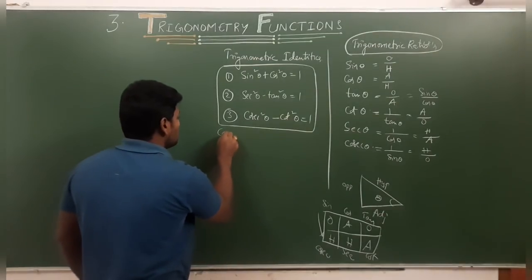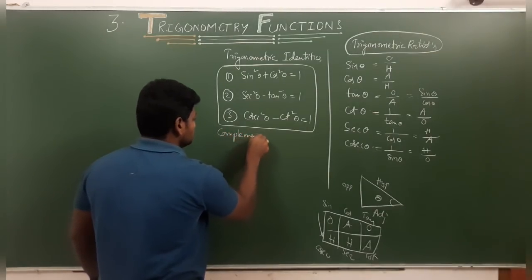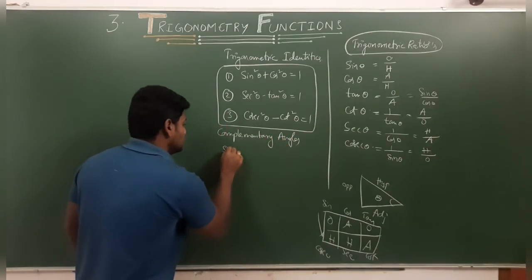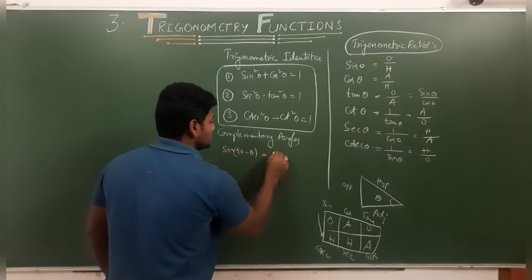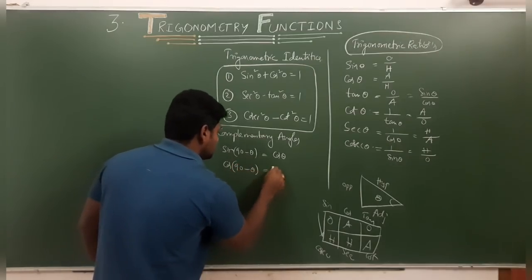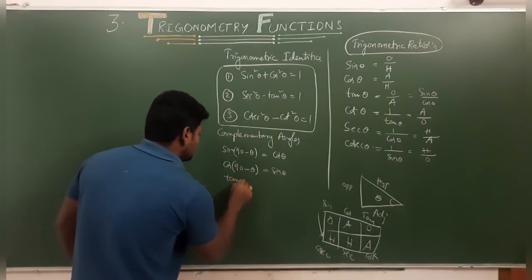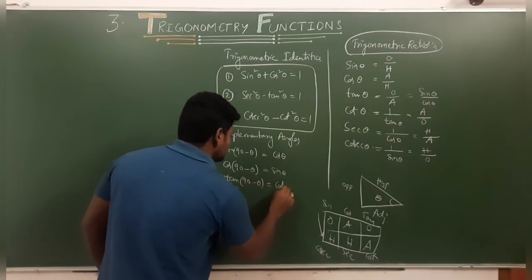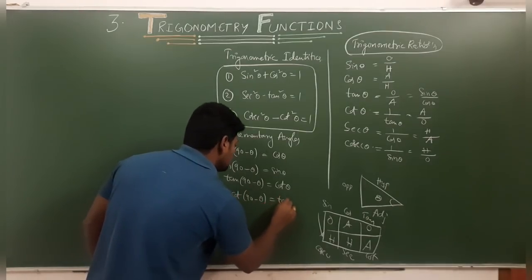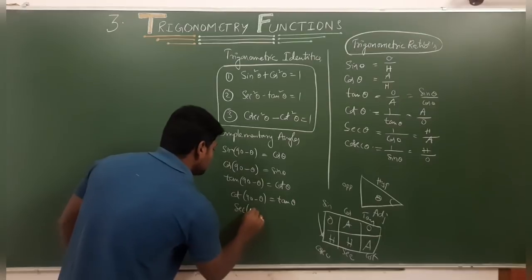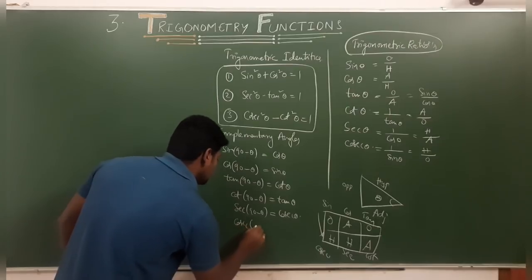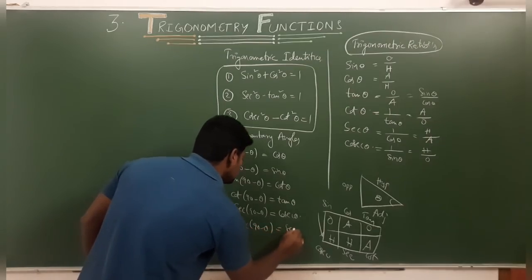And again, when it comes to complementary angles, sin of 90 minus theta is nothing but cos theta, cos of 90 minus theta is nothing but sin theta, tan of 90 minus theta is equal to cot theta, cot of 90 minus theta is equal to tan theta, secant of 90 minus theta is equal to cosecant theta, cosecant of 90 minus theta is equal to secant theta.